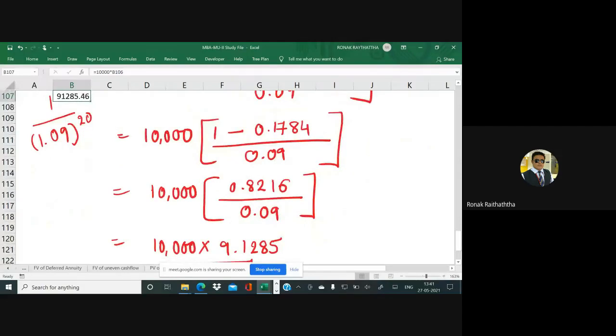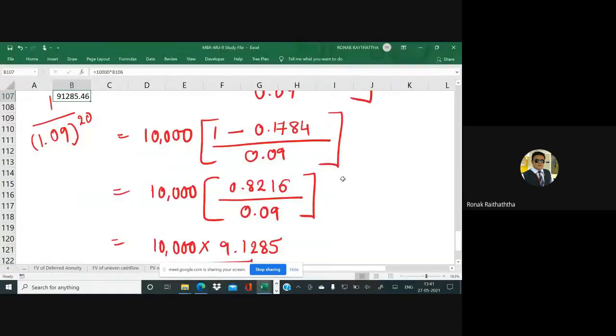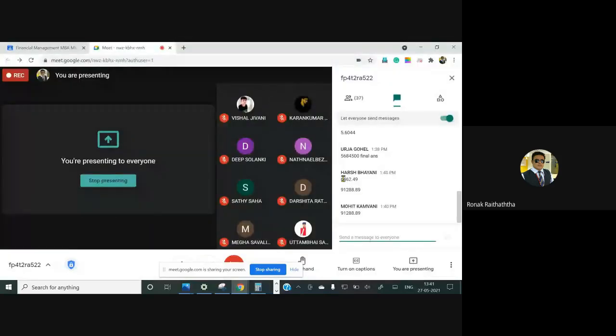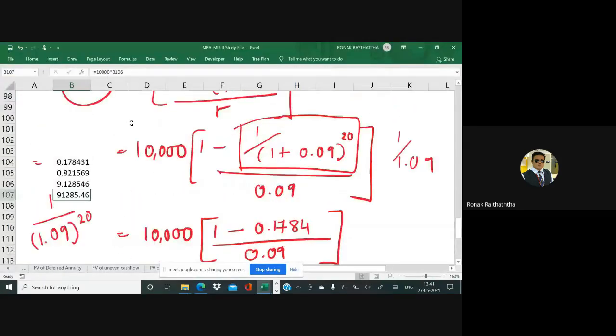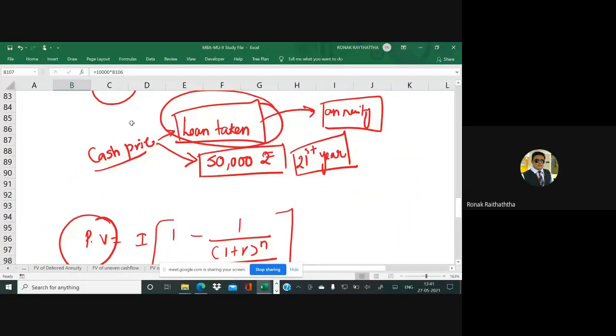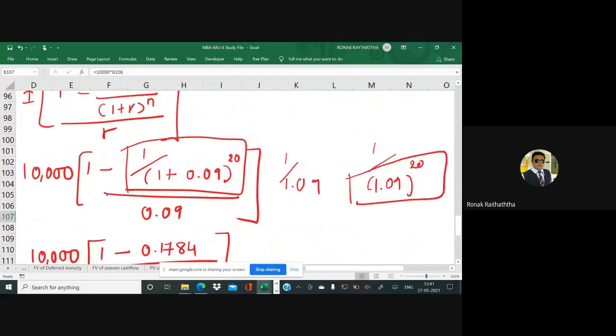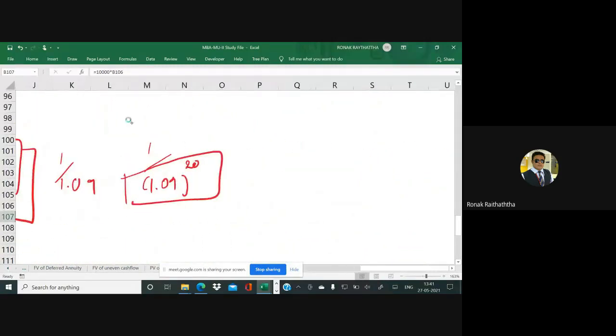May I have the confirmation from the students, please? 91,288 by Mohit Kamwani, quite near to the final answer. Very true. Mr. Harsh Bhayani is also there, right on the track. I know where students are still facing the problem, that I can tell you based on my previous experiences. You people are facing the problem over here.